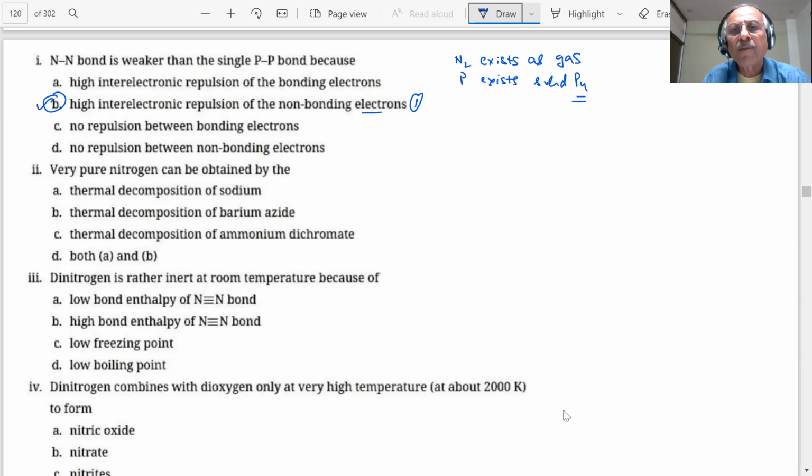This is another way of saying it: N2 exists as a discrete molecule, whereas phosphorus shows what we call catenation. Catenation means the ability of the element to combine with itself to form more bonds, which is in P4. What answer are we giving?